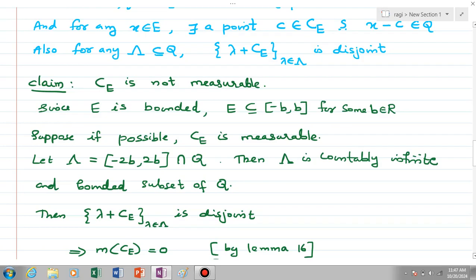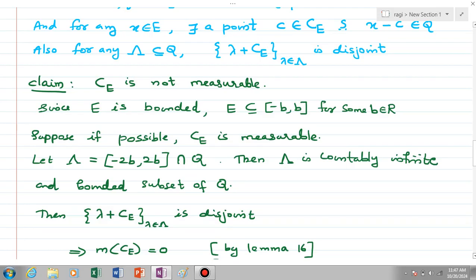Now suppose, if possible, that the set C_E is measurable. We will suppose C_E is measurable and arrive at a contradiction.